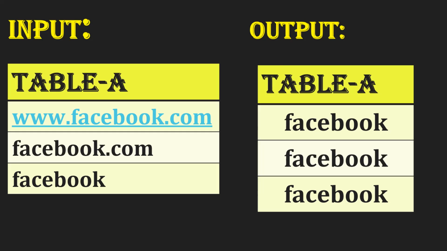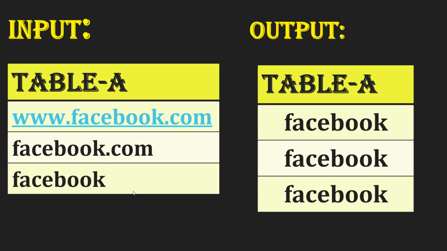The question was asked in the Happiest Minds second round of interview. Here, in terms of input and output, table A has a single column which stores the domain names. If you observe, there is www.facebook.com, and at the same time facebook.com, and just Facebook.